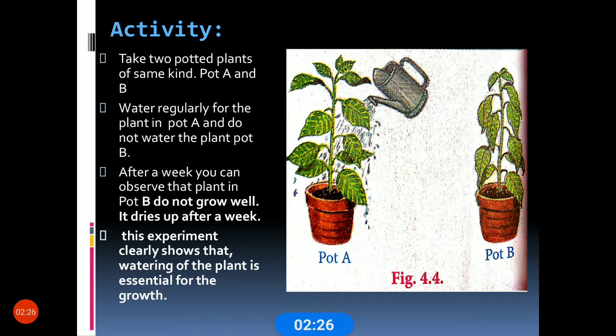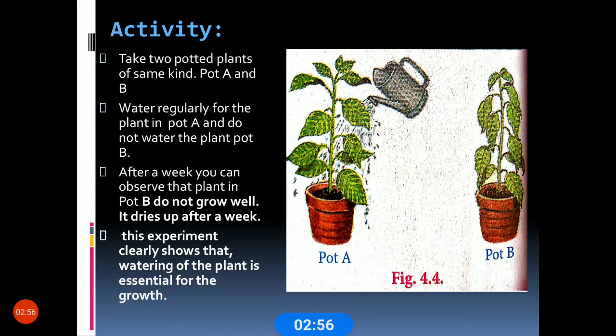For that, we have one activity. Shall we see, children? Without watering, a plant will not grow properly. You can observe this through this activity, and you can also try this at home. Take two potted plants of the same kind, pot A and pot B, planted with the same plant of the same size.